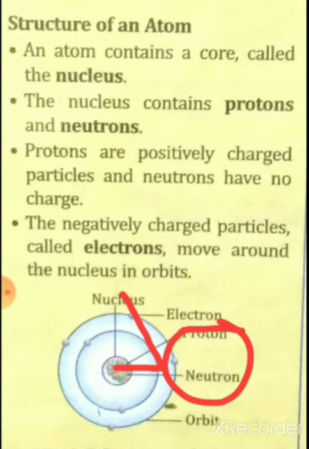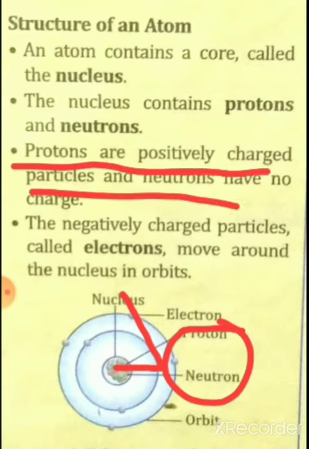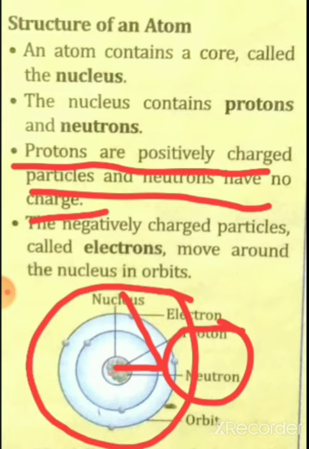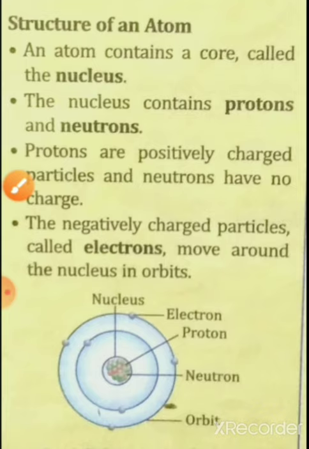Protons are positively charged particles and neutrons have no charge. The negatively charged particles called electrons move around the nucleus in different orbits. These are electrons, negatively charged particles, and these electrons move around the nucleus in different orbits. This is the internal structure of an atom.